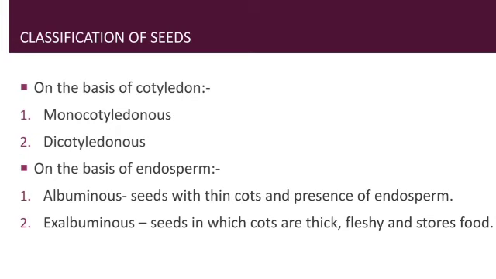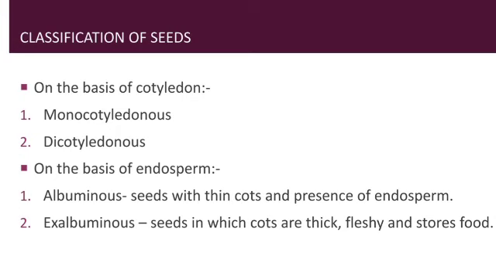Monocotyledonous means what? The seeds that contain only one cotyledon. Examples can be maize or grasses. Dicotyledonous means the seeds that contain two cotyledons, which can be pea, gram, bean, etc.